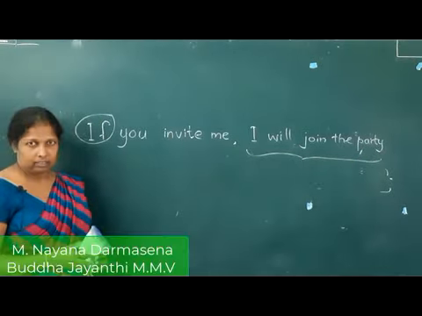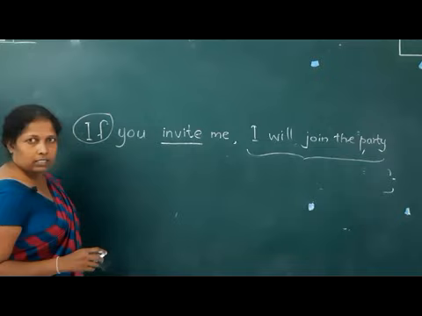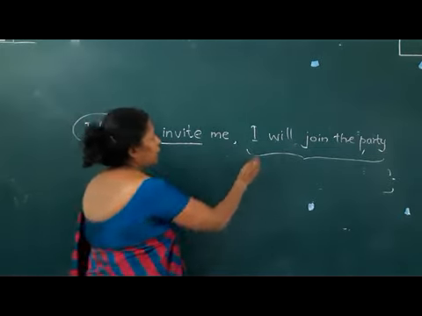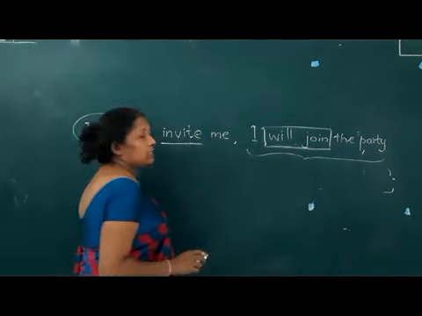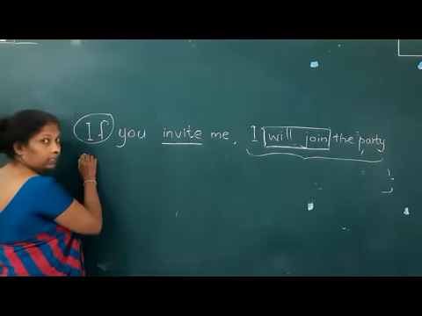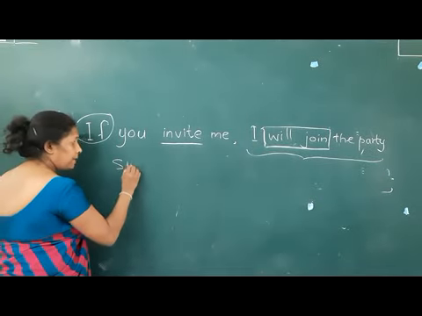Now when you just look at the verbs, here you find a simple present tense verb, and with these two parts you will see the sentence is in future. So what you need to remember is, in conditionals type 1 we have the conditional clause in simple present.